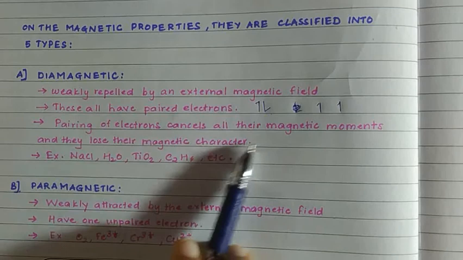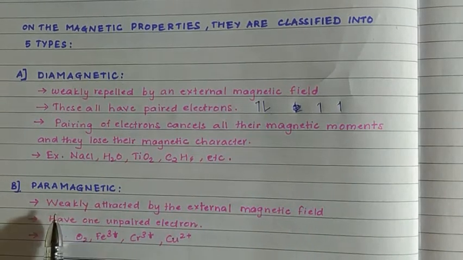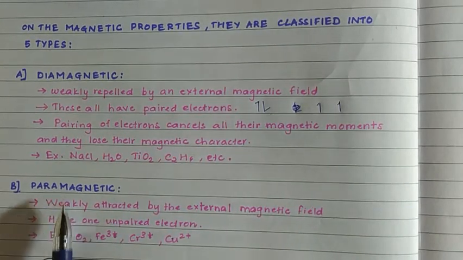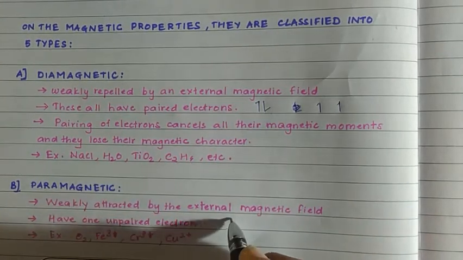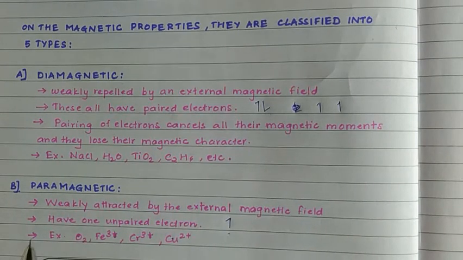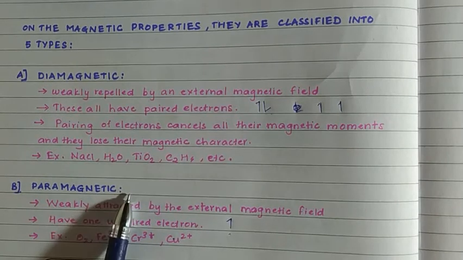Important. Second, paramagnetic. Paramagnetic substances are weakly attracted by the external magnetic field. Para means they have unpaired electrons, no pairing, a single electron in an orbital. This gives rise to a net magnetic moment, and hence they are weakly attracted. They have a north pole and a south pole, and hence they are attracted. These are called paramagnetic.